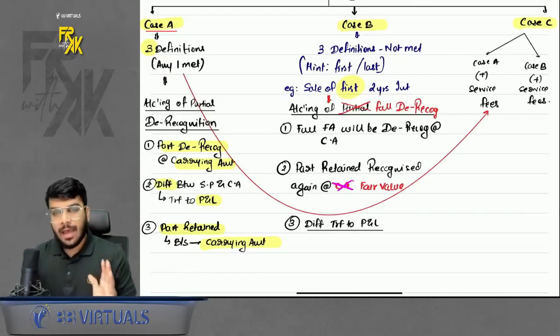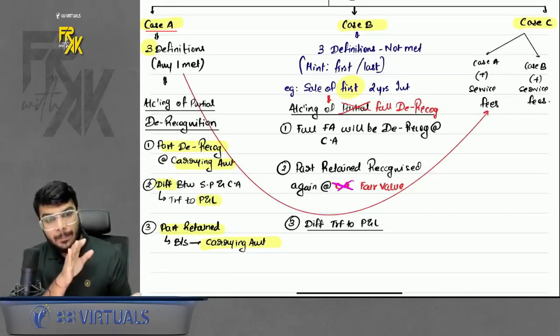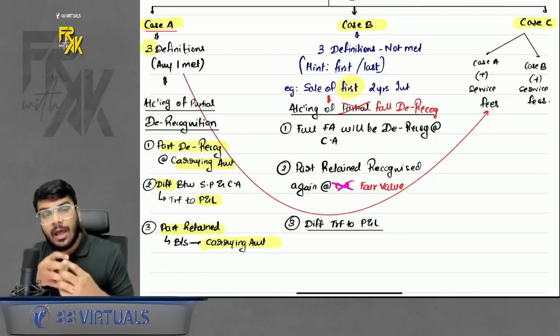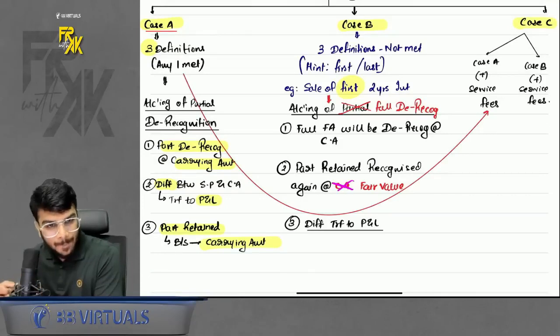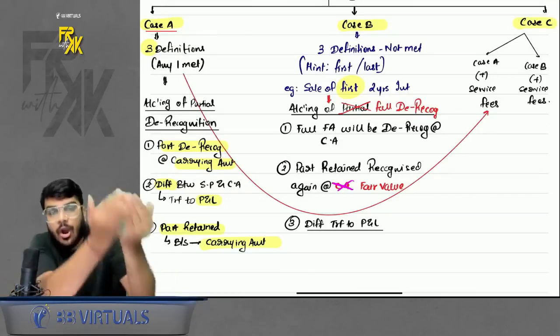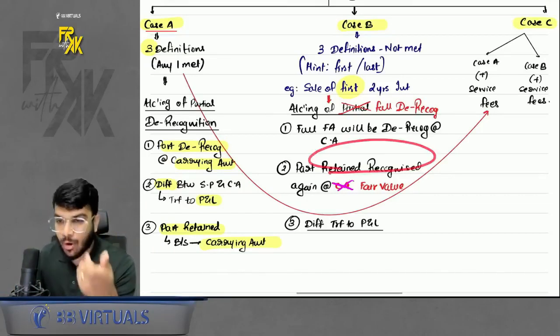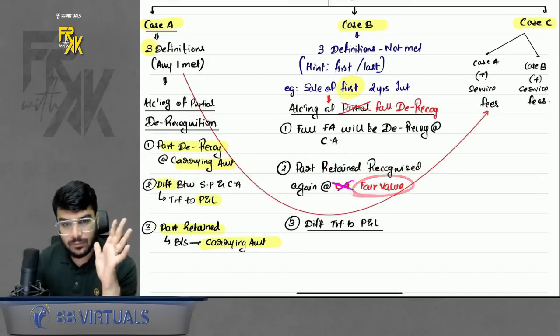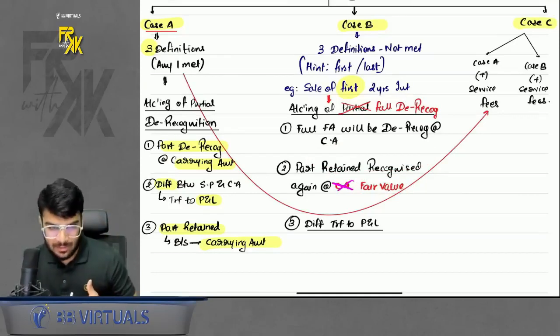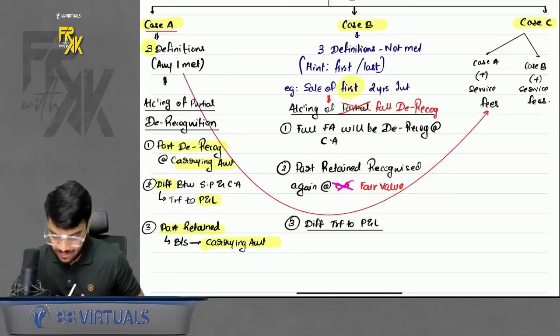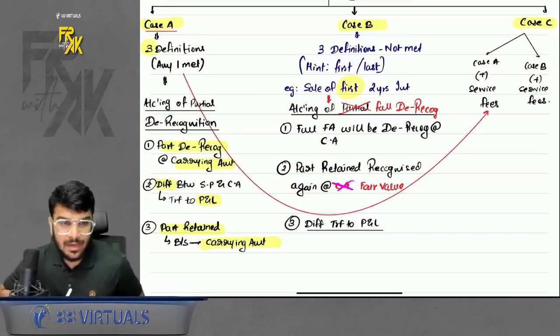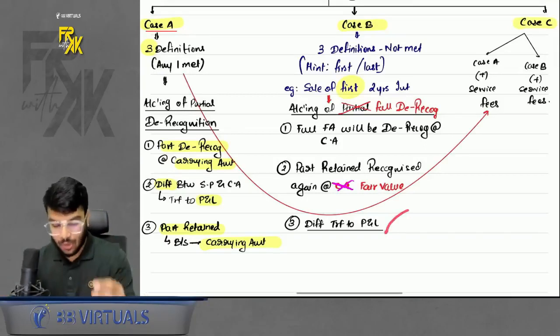See, for example, I have sold only 70% of the asset, but still I will remove 100% of the financial asset. Then I will re-record the part retained, but the difference here will be the retained part is re-recorded here at fair value. Of course you will also record the proceeds which you received from selling the financial asset, and the difference whatever is there, it will be transferred to profit and loss. Don't worry, I will justify this with the help of an example as well.